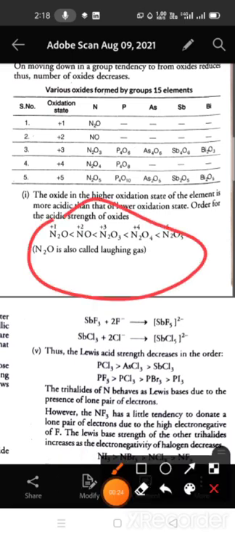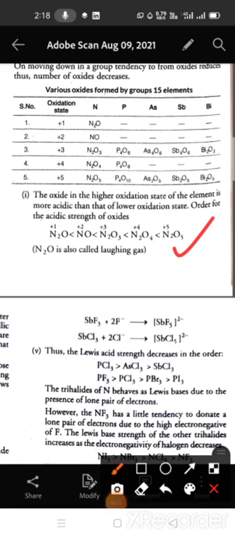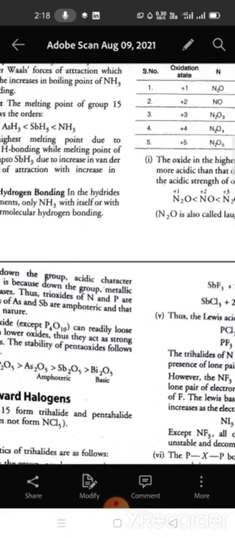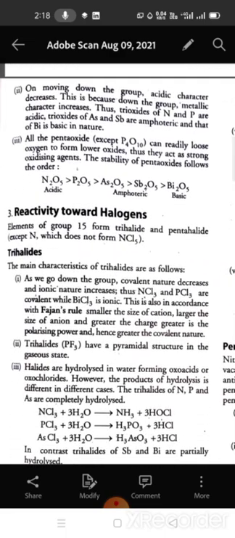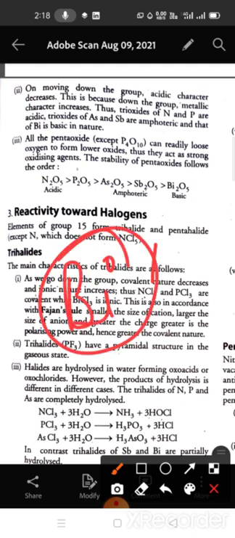this is the order of acidity. So you can see here the acidity of the oxides of nitrogen. So the more will be the oxidation state, more will be its acidity or acidic strength. Now on moving down the group, acidic character will decrease, and this is because the metallic character increases from top to bottom. Okay, so Bi is basic in nature.